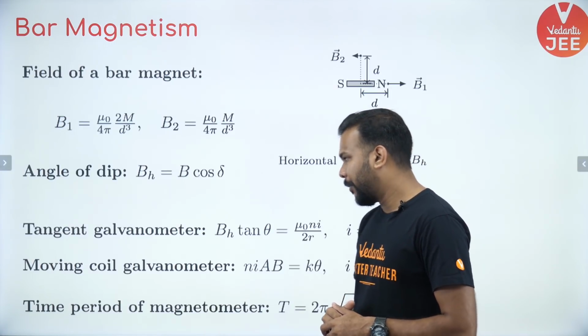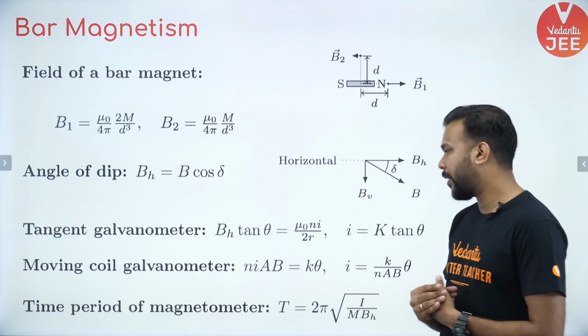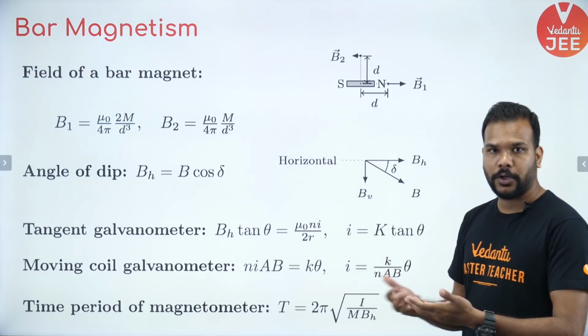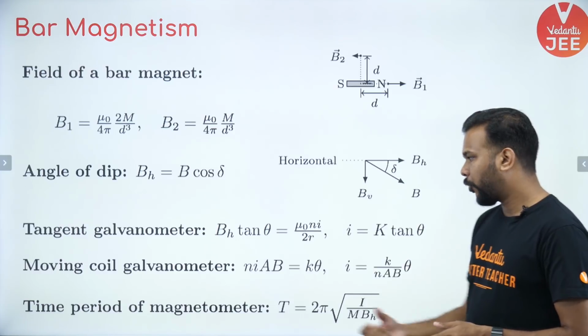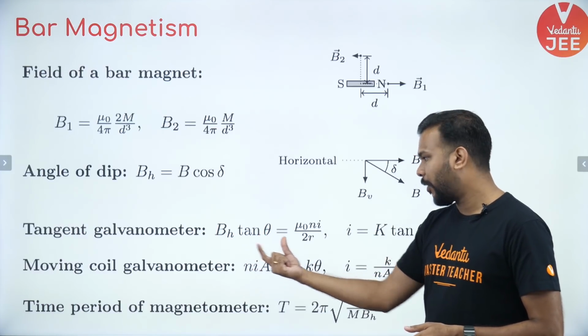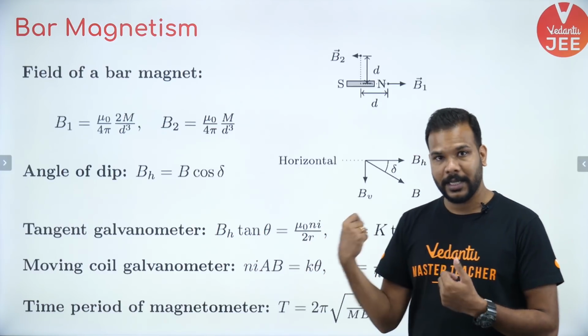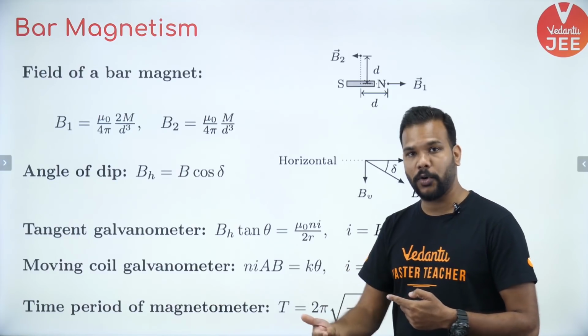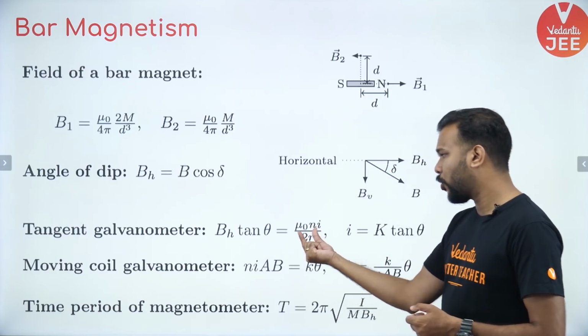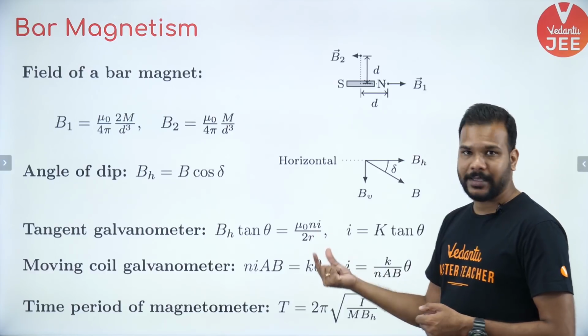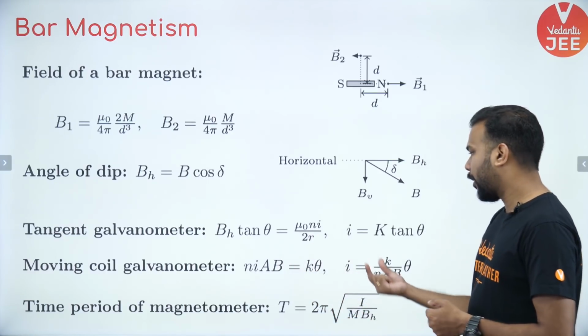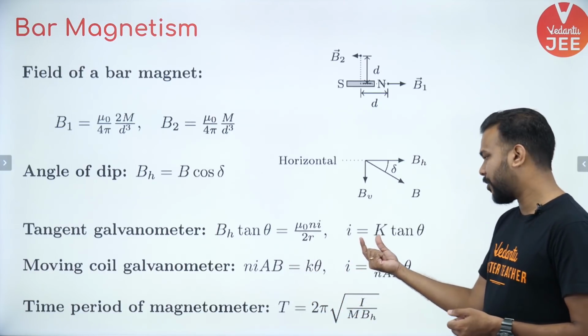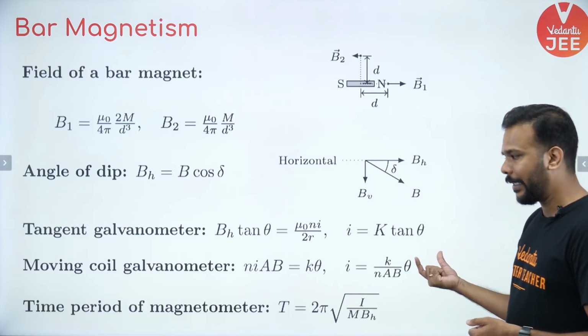Similarly, there is a device which we use to find the value of Earth's horizontal component of magnetic field. The value of BH tan theta can be found as mu naught Ni upon 2r. As you can see, it is a solenoid which is involved over there, so it is mu naught Ni upon 2r, where N is again the turn density, and the current sensitivity is given as K tan theta.